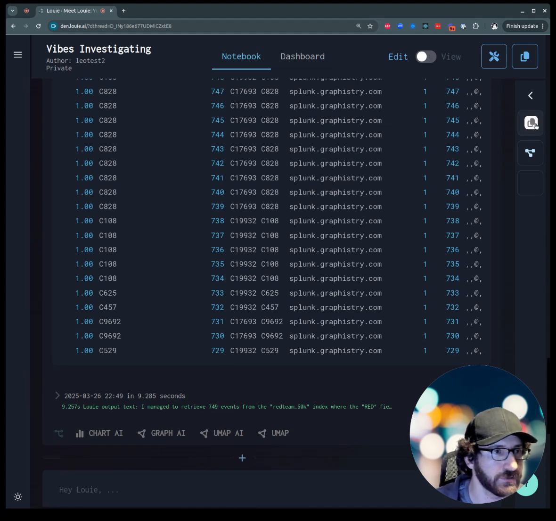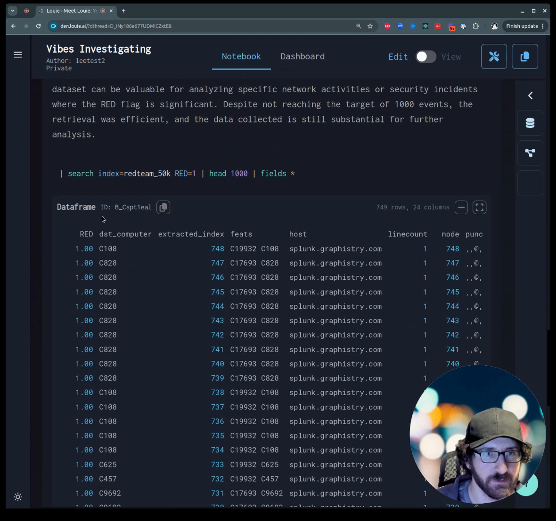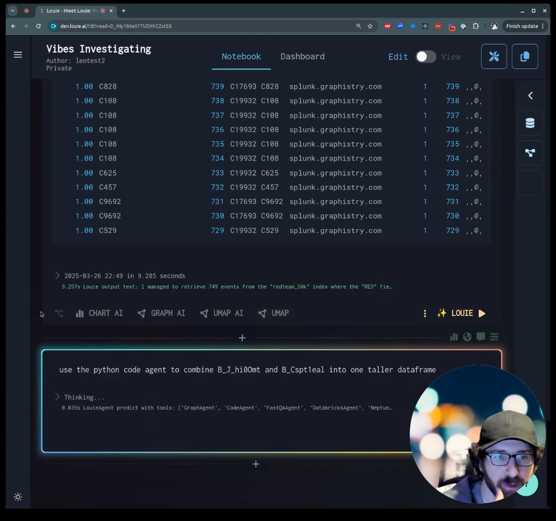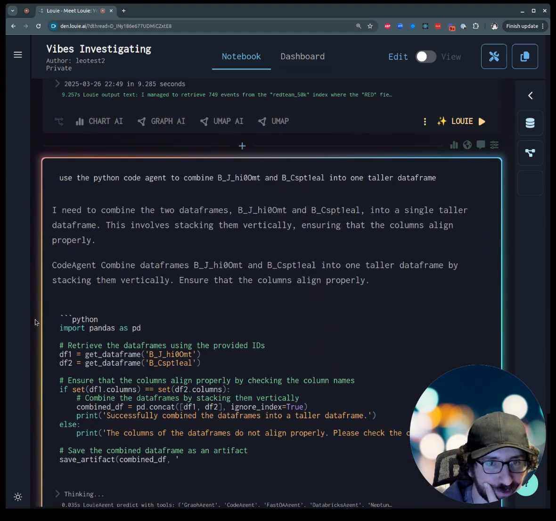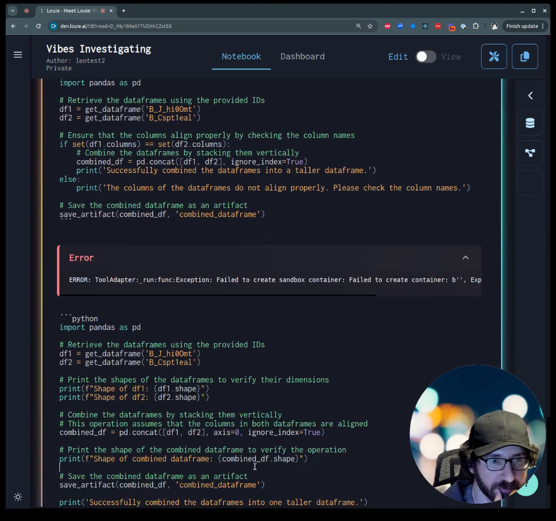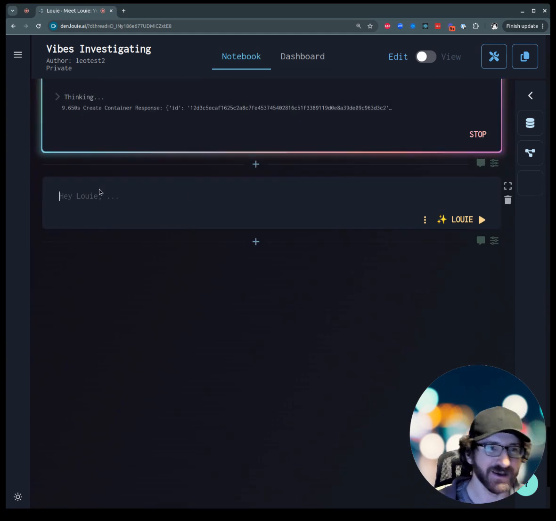In this case, what I want to do is combine my first 100 events, using the Python code agent to combine our non-red team data with our new red team data into one taller data frame. So I want to vertically stack them into one. So let's get that, and then presumably that'll work, and let's just start working on coding the next cell while the AI does stuff. It's going too fast. It's running away from me. Okay.